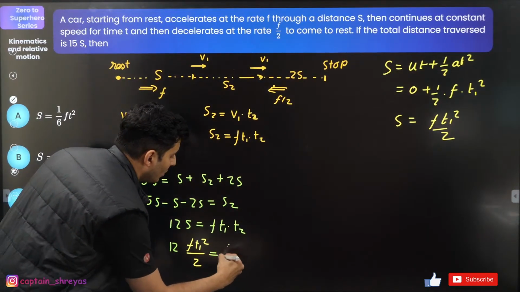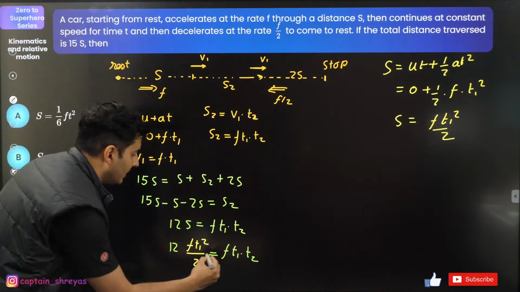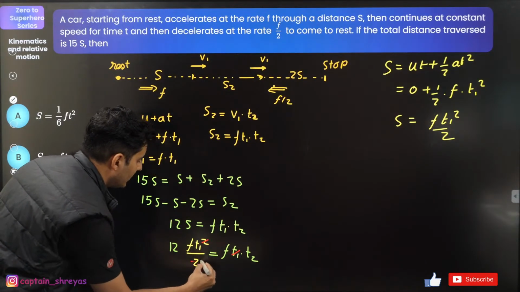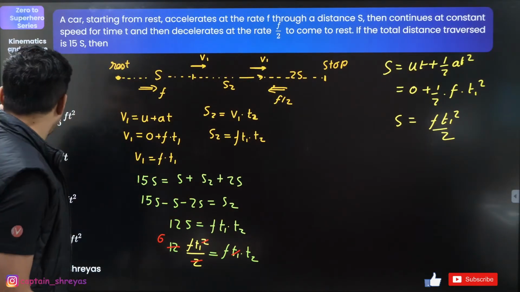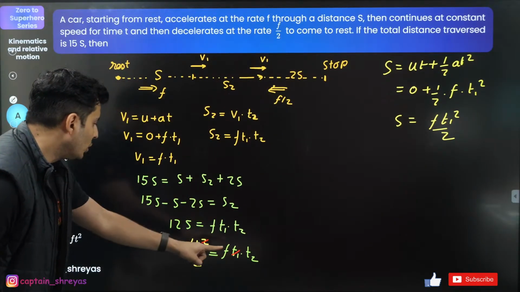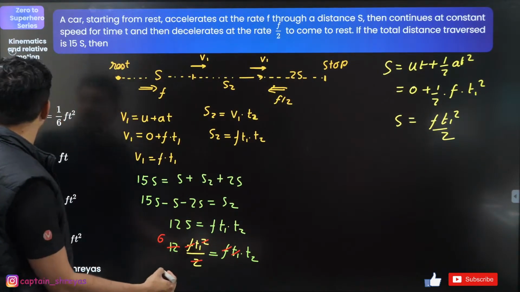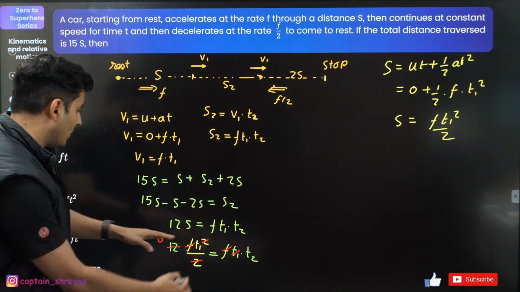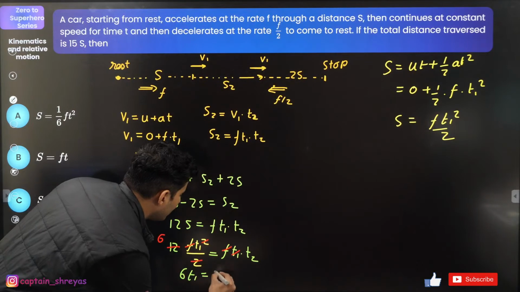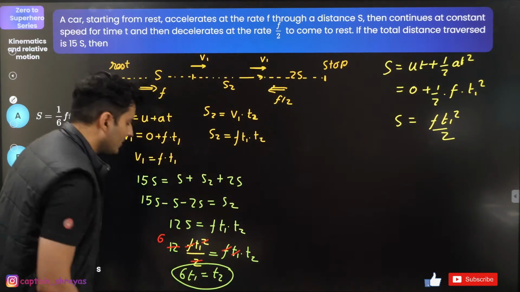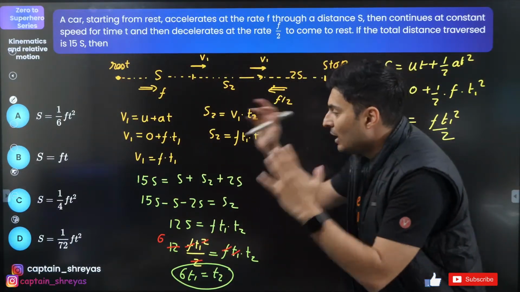12 times f t1 square by 2 is equal to f t1 into t2. See, what and all will get cancelled. T1, this 2, this goes with 12, 6 times. I think I have got the value of t2, guys. Even f got cancelled. So I think I got the value of t2 in terms of t1. So 6 t1 is equal to t2. I got this. Okay, but still not there.